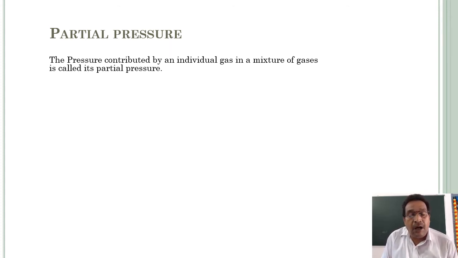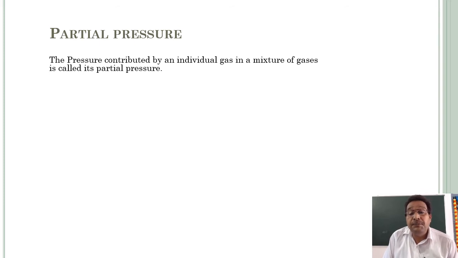We all know that air is a mixture of gases: nitrogen, oxygen, carbon dioxide, argon, other gases, and water vapor. So we can calculate the partial pressure of an individual gas also.